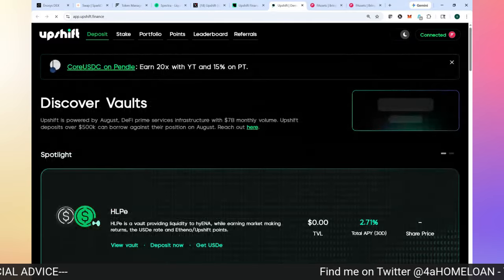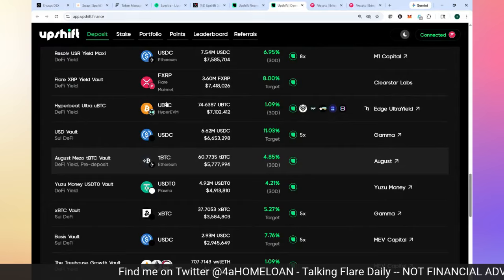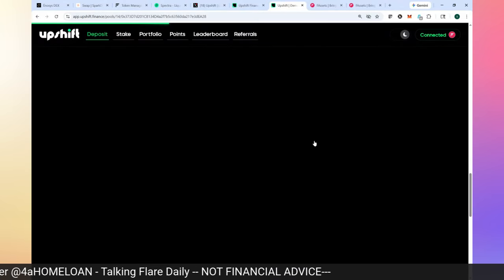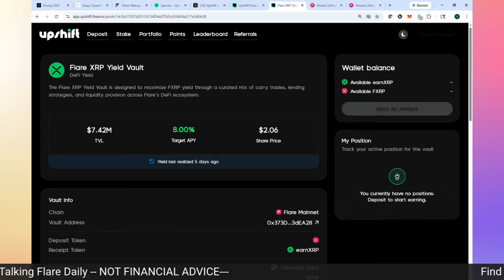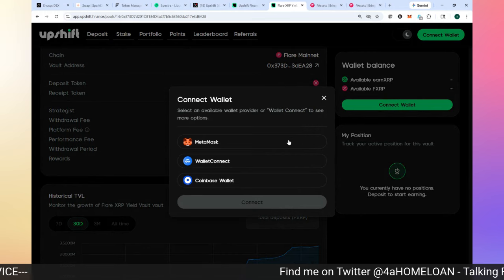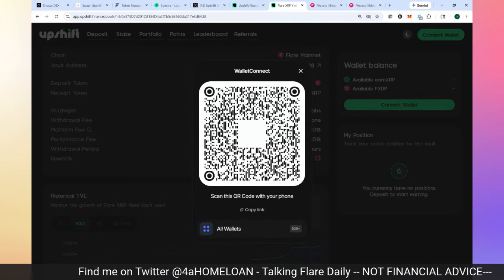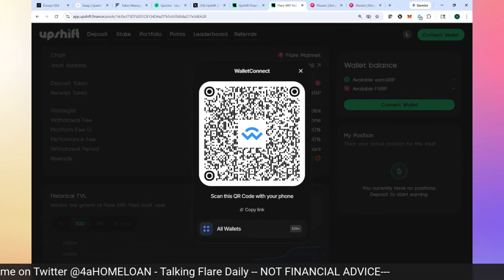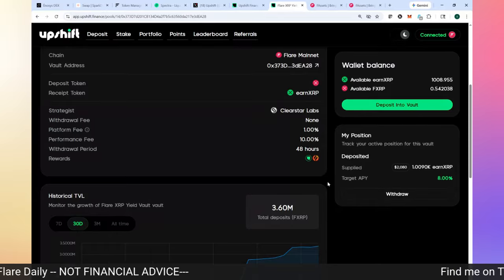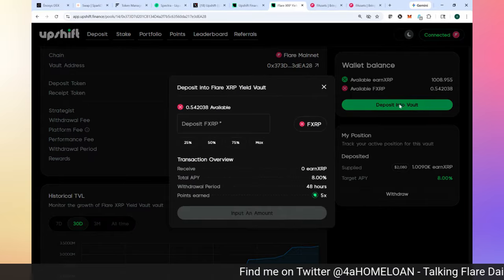So I'm going to go over here and look for my vault that has FXRP, which is right there. If I click on that, you can see I can make 8% on that. 8%. See? And then let me connect my wallet, and I'm going to show you how I can take the yield that I just earned from the FAsset system for just using my Flare tokens. I already own the tokens. I put it in the collateral pool. It continues to grow and compound. It gives me FXRP. And now I'm going to come over here, and you see my position.